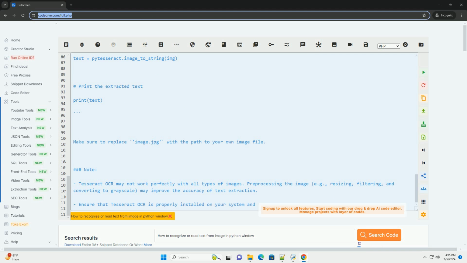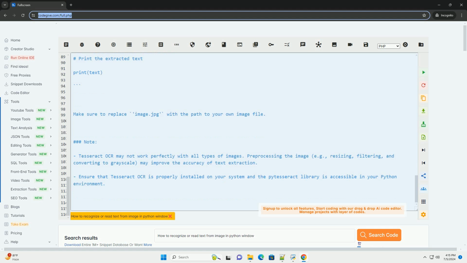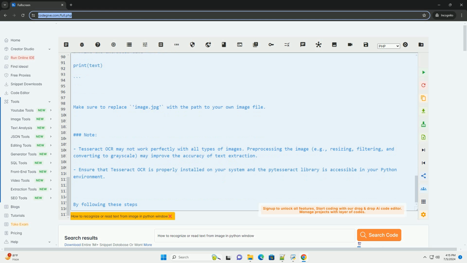Step 2. Import necessary libraries. Step 3. Load the image. Step 4. Use pytesseract to extract text from the image.